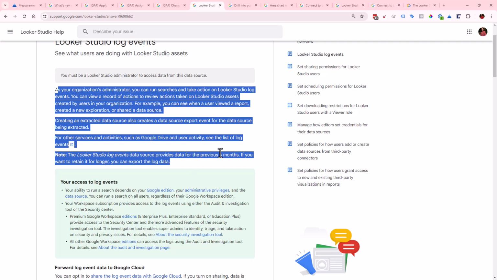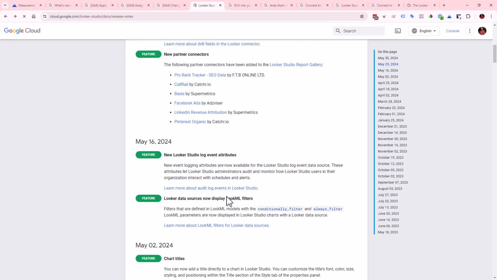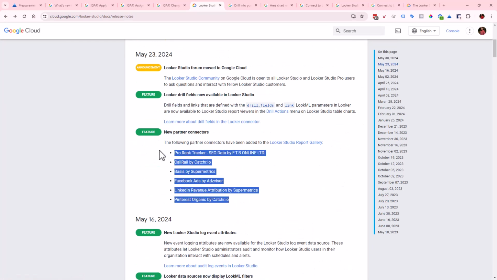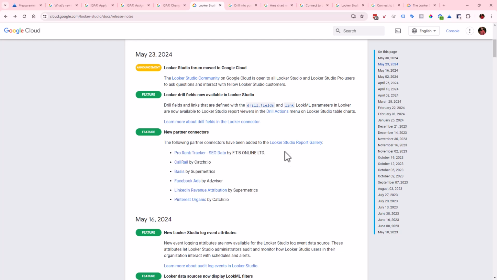It may not be as useful yet, but maybe they'll get some feedback and adjust this in the future. So just wanted you to know that this is a thing. Something else that I wanted to make sure that you can see visually, we do have some new partner connectors inside of the Looker Studio gallery. So if you are interested in any of these, make sure that you check them out.